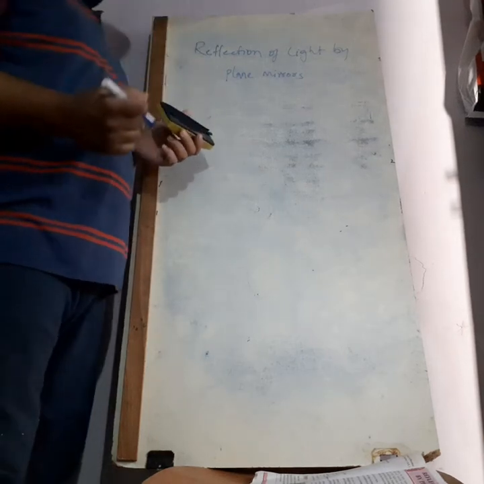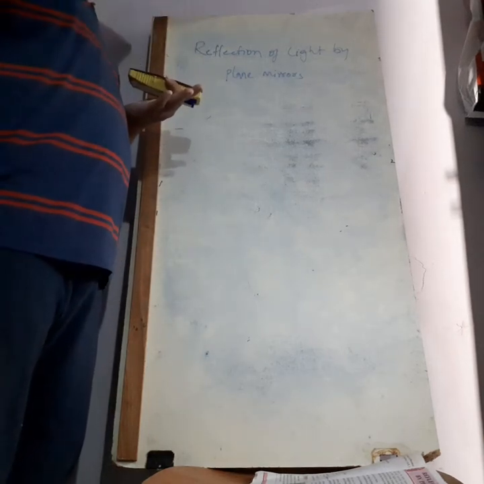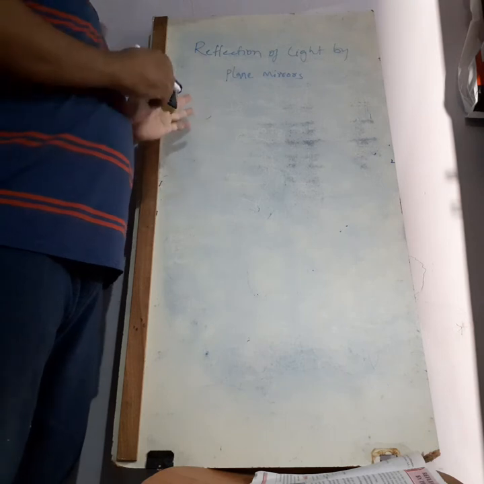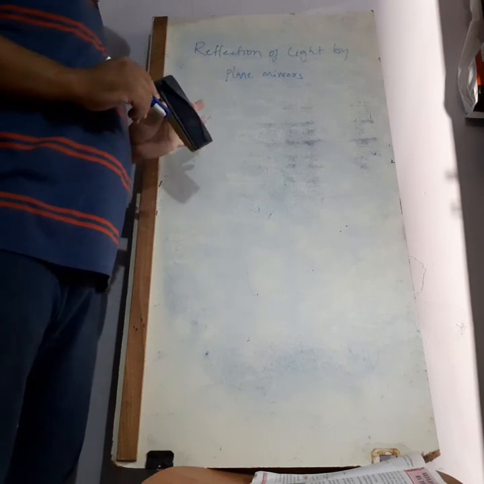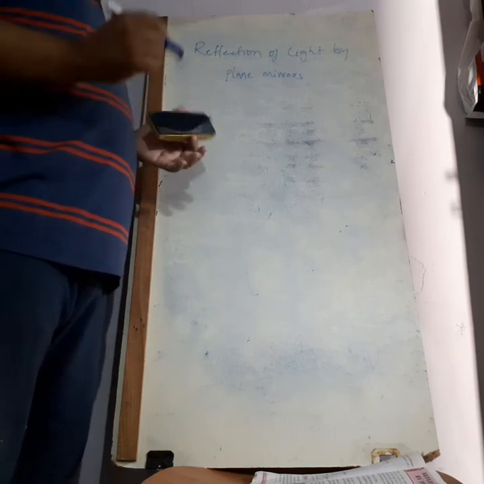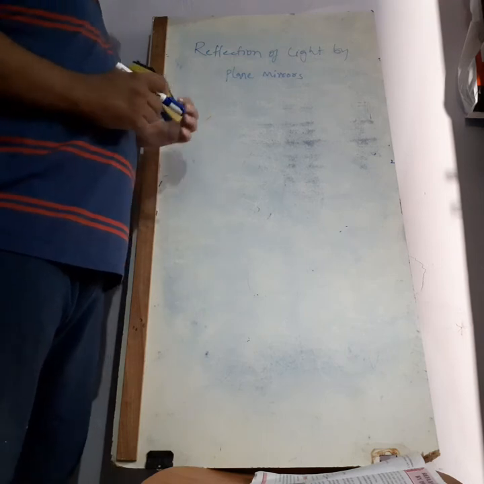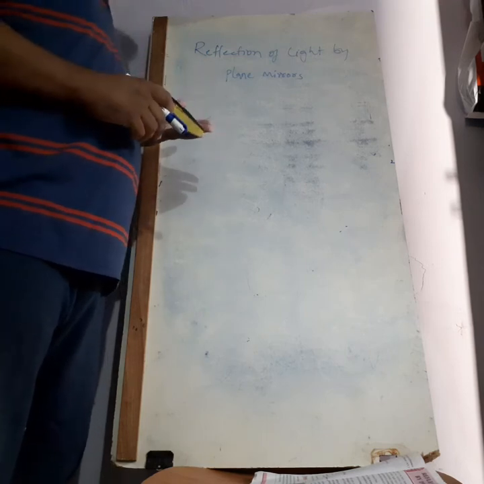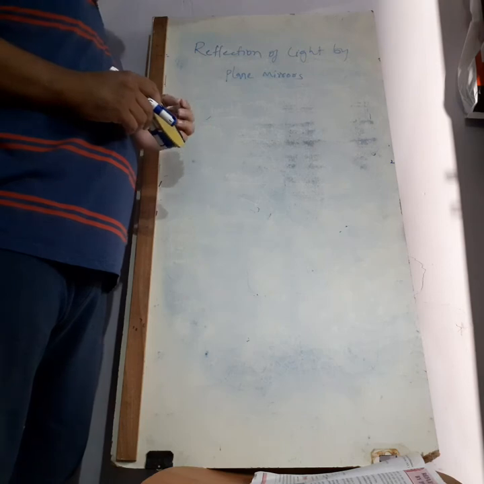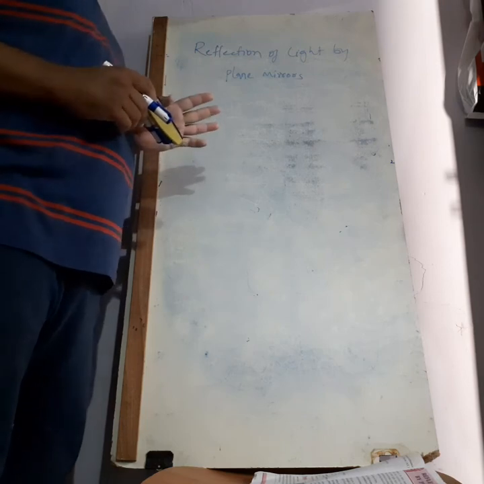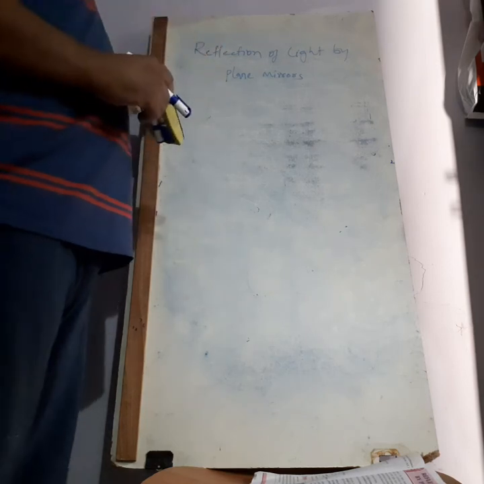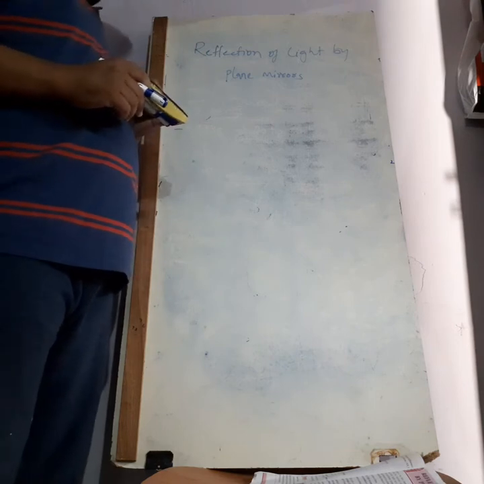Rectilinear propagation, which means light travels in a straight line. Already in class 7 you have learned what the reflection of light is. What is the reflection of light? Let us recall some of it. Whenever we talk about reflection of light, there will be a source of light, an opaque object and a screen needed to observe it. In the same way, we already learned that light travels in a straight line.